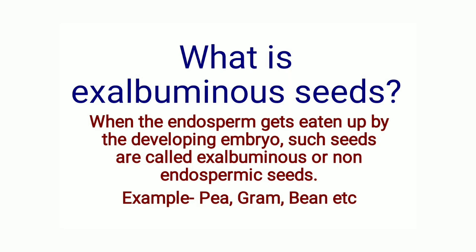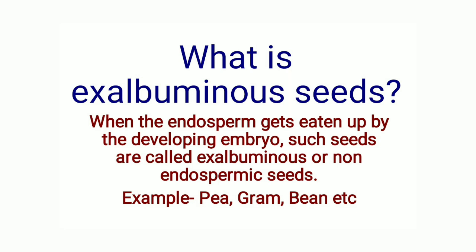These are the seeds where the embryo completely utilizes the endosperm, and the endosperm is totally eaten up by the developing embryo. That is why it is called non-endospermic or ex-albuminous seed. Examples are pea, gram, kidney beans, etc.